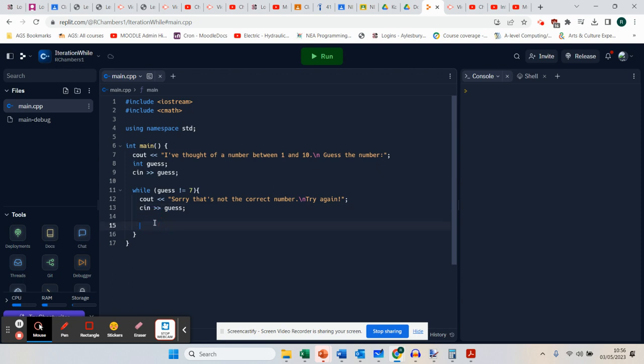Now, this is going to keep doing this. But you must make sure you have the word guess in there, because if you don't, it will get stuck. You need to get the input again. Otherwise, this condition will never change.